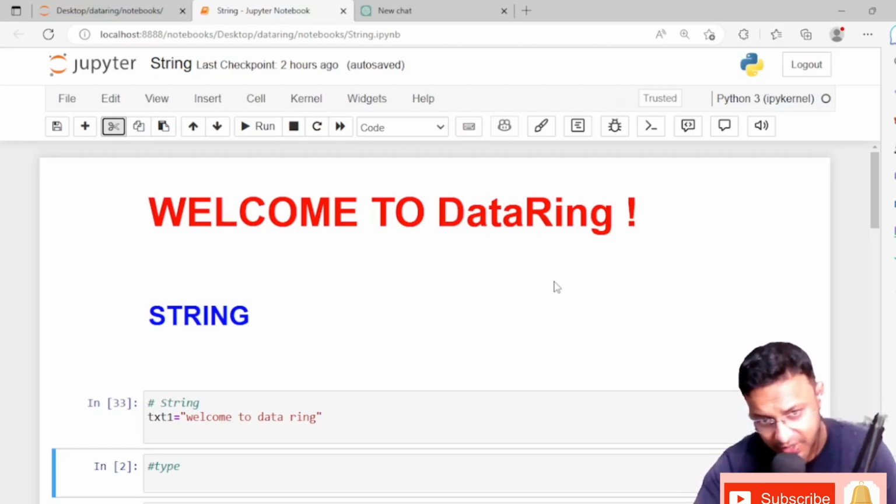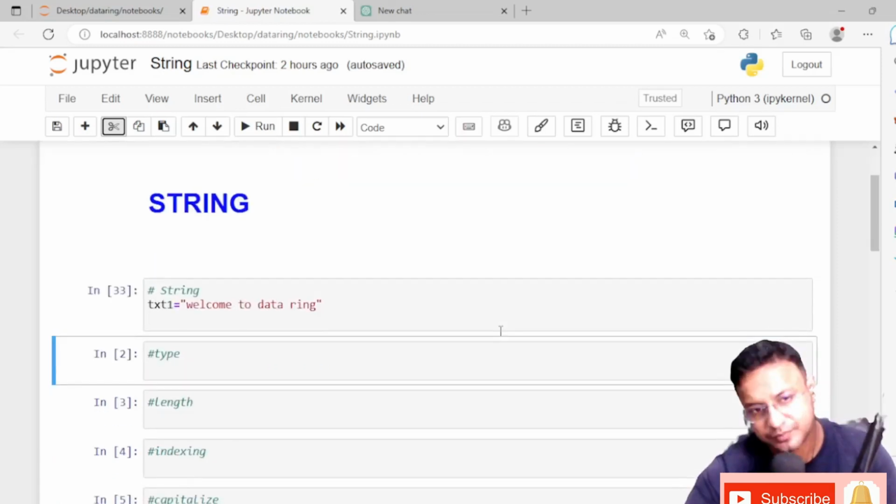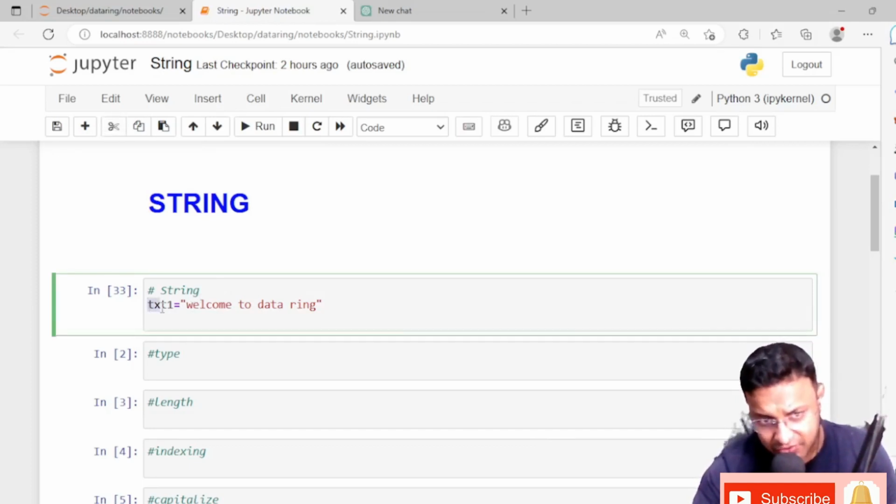Okay, so let's start. So guys, what is a string? Like we write our sentences inside double quotation or single quotation, right? Like here, I have taken this text1 as a variable, and "welcome to data ring" as the value. You know, this text1 is the variable, and the right side of the equals sign is the value.